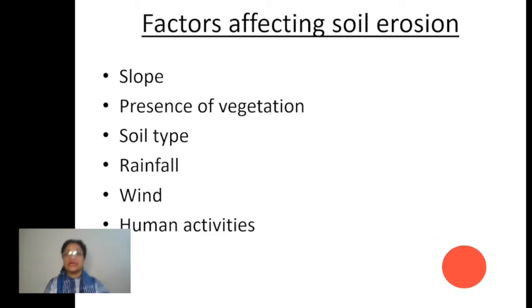Number 3 is the soil type. Yes, soil type also becomes very important. Why? Because you should understand, children, suppose the particles are very loose. They can easily be carried by the flow of water. They can easily be carried by the winds. When they blow, they will carry the soil particles with them. What happens in the desert areas, right? Sand is there and sand is very loose. When the wind blows, it takes away all the sand particles which are present in that area.